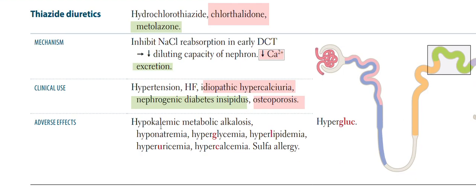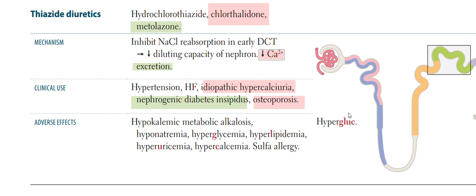Hypokalemia. Okay, we are decreasing potassium, so hypokalemia, metabolic alkalosis, hyponatremia. We are decreasing sodium because we are not reabsorbing sodium. And hyperglycemia, hyperlipidemia, hyperuricemia, and hypercalcemia.